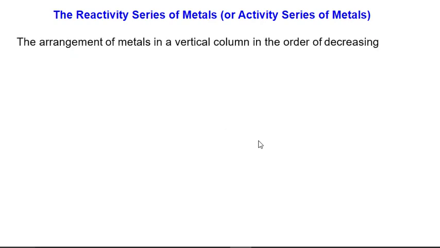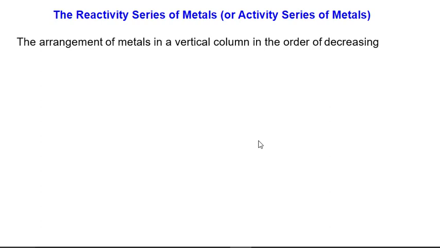Now let us see what the reactivity series of metals is. So far we have seen that when a metal reacts with oxygen, water, or acid, there are few metals whose reactivity is more and few whose reactivity is less.